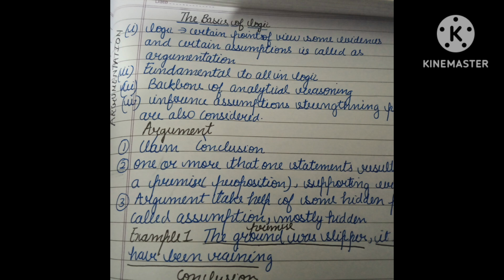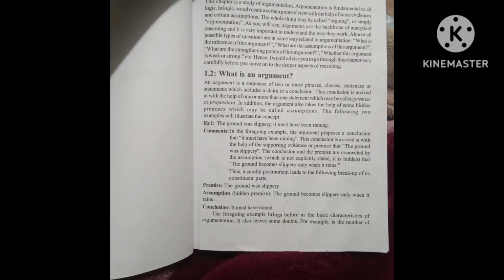So fundamental to all logic means it is the most essential to logic. Argumentation is the backbone of analytical reasoning, and inference, assumption and strengthening point are also considered under it. So let us read further.